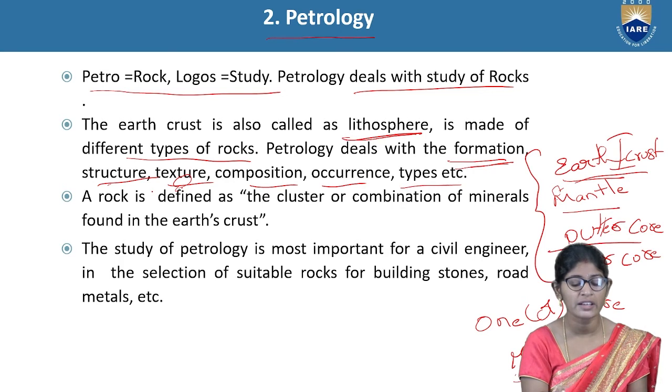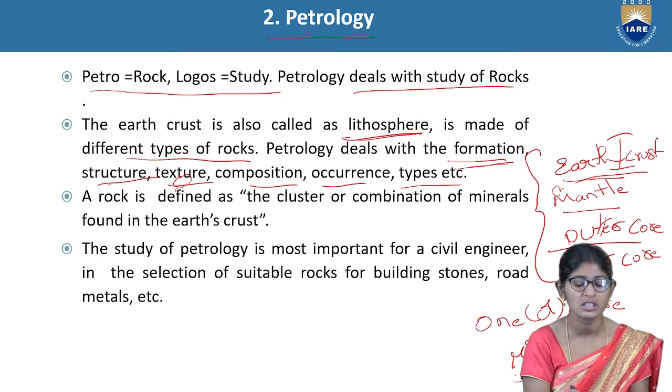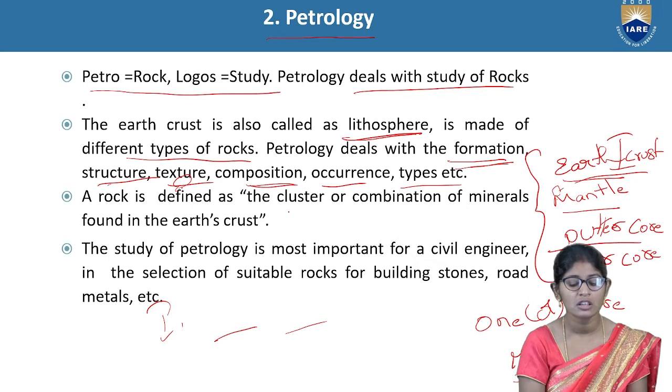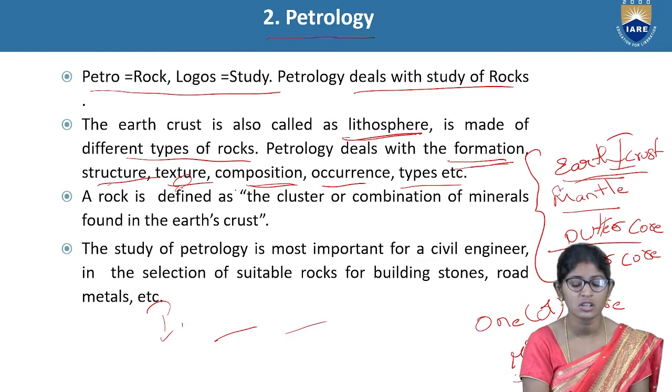Then we can identify easily, by observing the top layer, whether this is an igneous rock or a sedimentary rock. These kinds of rocks we can observe easily by observing the texture and composition: what minerals are laid in the rock, and what chemical compositions or crystal structure are laid in the rock.